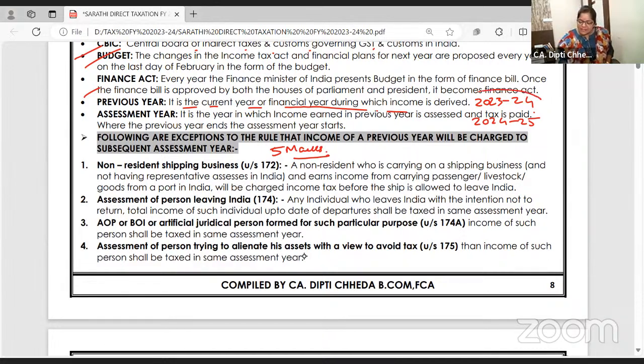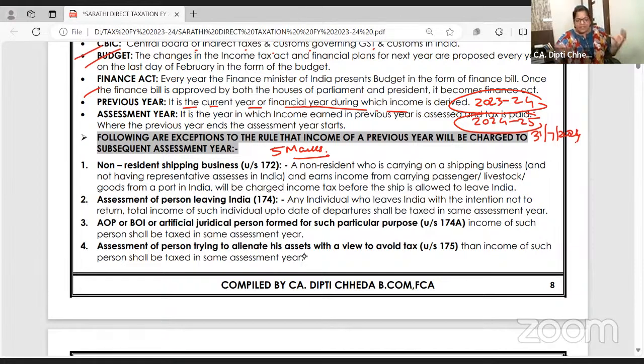Financial year is the year in which you earn the income, 23-24. Assessment year is the next year. Where the financial year ends, the assessment year starts. Assessment year is the year, say 31st July 2024, I will assess my income of 23-24 and file my return.